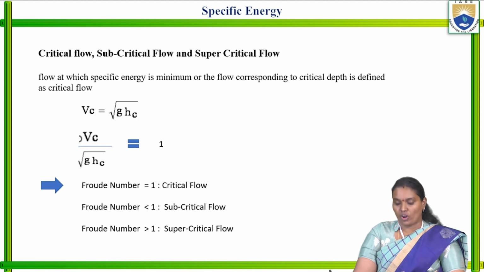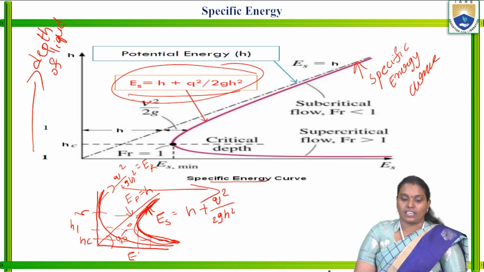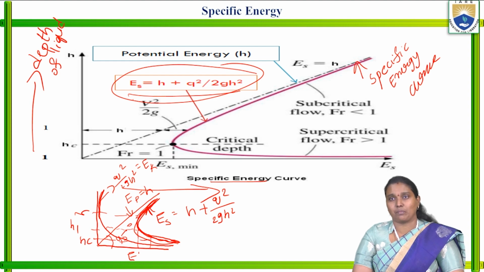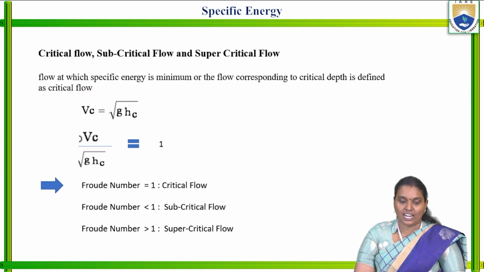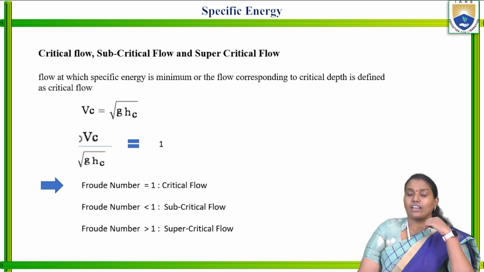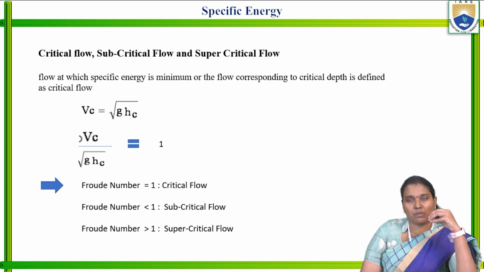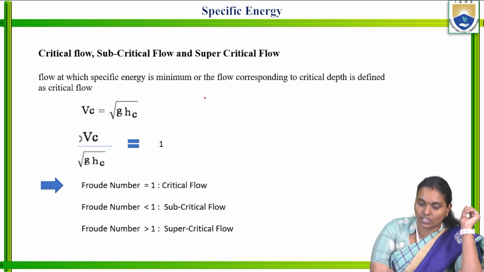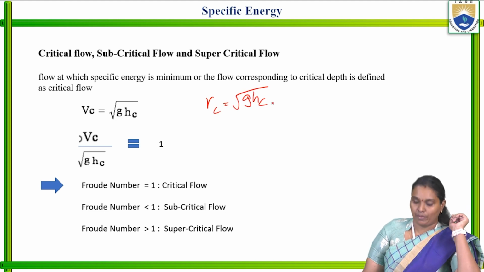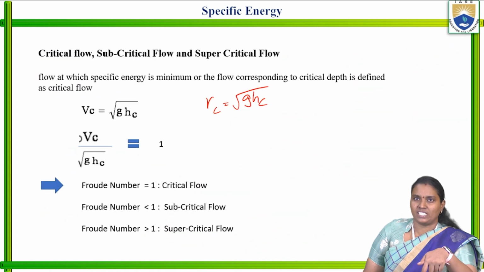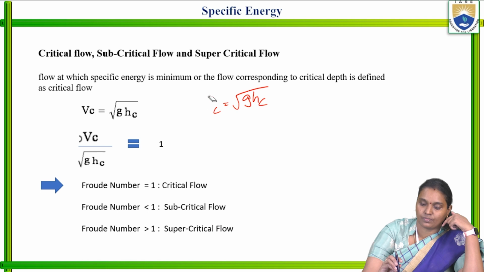So the next one, already we discussed critical depth. Whenever there is the critical depth, the corresponding flow is nothing but critical flow. We are understanding those terms in detail. So critical flow is the flow at which the specific energy is minimum, or the flow corresponding to the critical depth is defined as the critical flow. That is Vc is equal to root 2g hc. Already we proved in terms of velocity, V by root 2g hc.